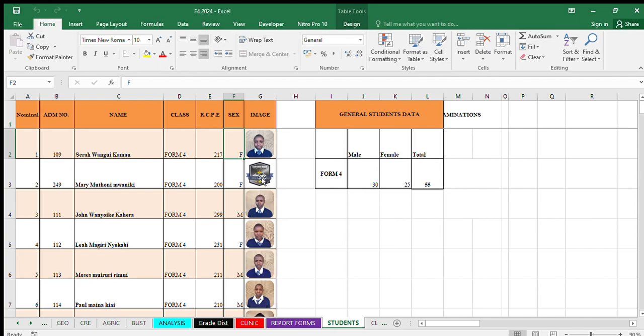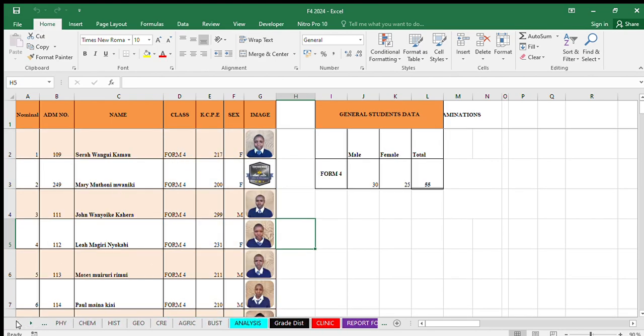Kama hana picha unaweza weka logo ya shule ndio kwa report form isiwe blank ama ikae vibaya, iwe uniform zote. So this is the same class, so these are lazima zifanane hapa. So these are the details za wanafunzi. So ukishaweka all the details za wanafunzi, that is the first thing. The next thing ni kuweka marks.